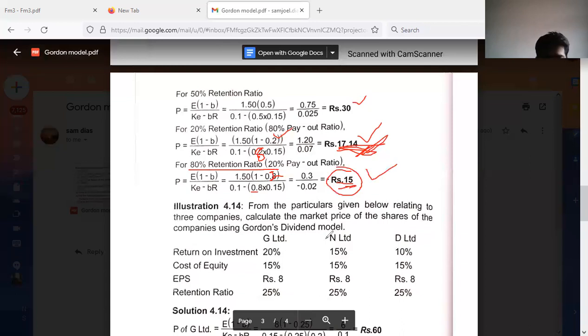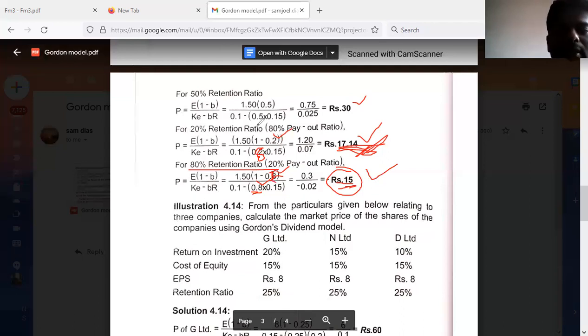Kindly incorporate changes. So with 80% retention ratio, this is right. But here, instead of 0.2, which is the dividend payout ratio, they have considered 0.8. Again, the problem here, they have made a mistake.